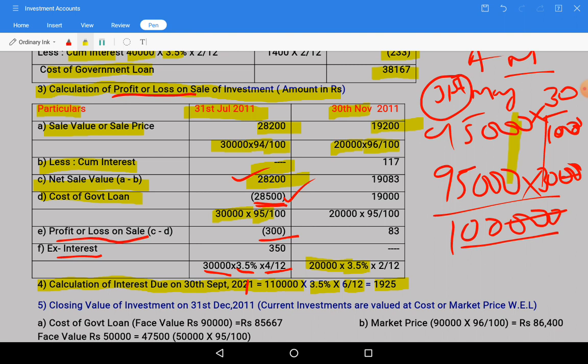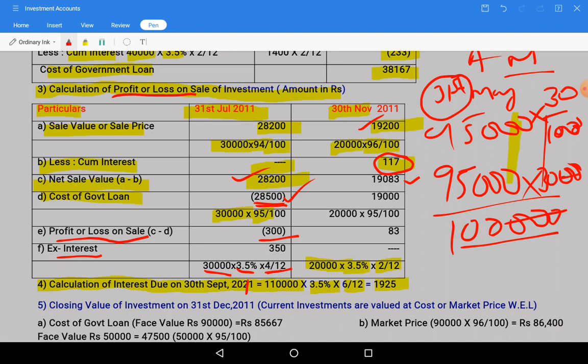So take 2 by 12, it is around 117. So cum interest 117, if we deduct from 19,200, 117 rupees deducted, so we will get net sale value 19,083.